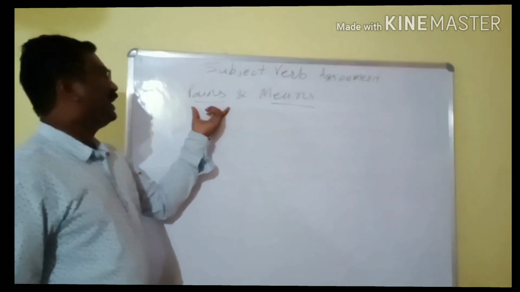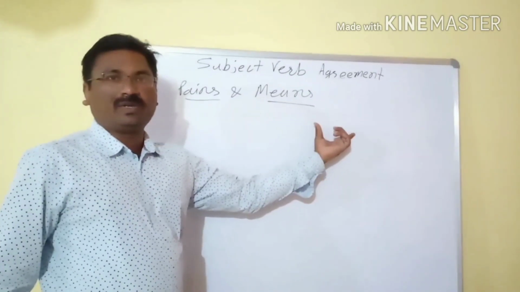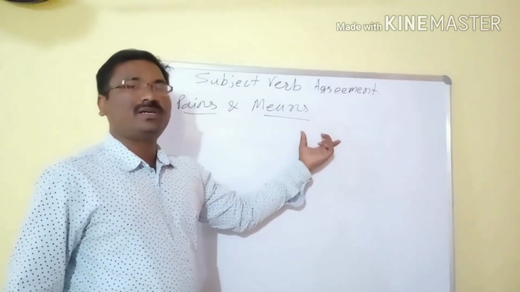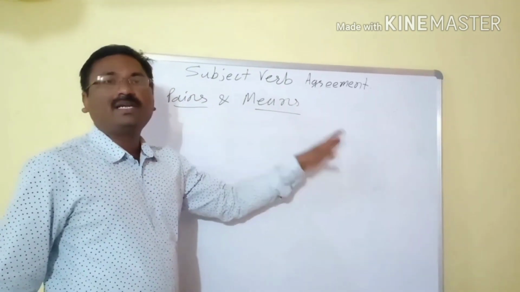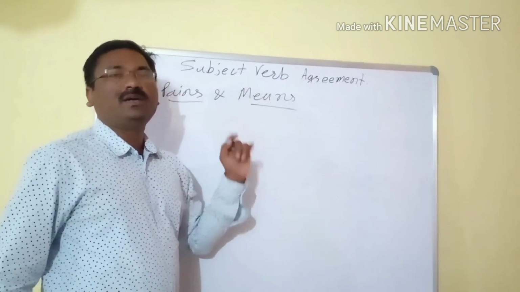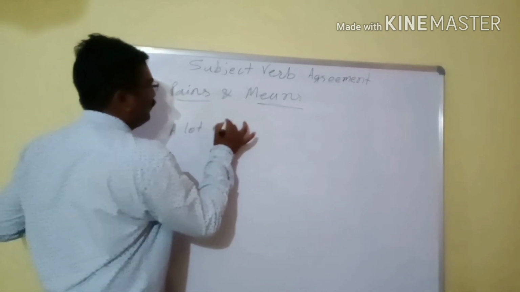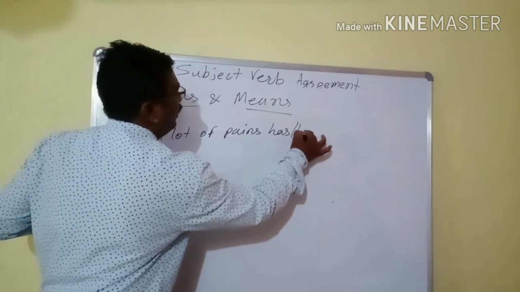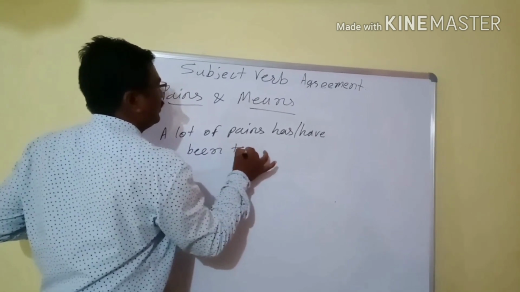So dear students, pains and means, these words we can use as singular or plural as per our wish. But if we have used them as singular, we should maintain the entire sentence with this noun as singular. If used as plural, maintain it as plural throughout. For example, a lot of pains has or have been taken.